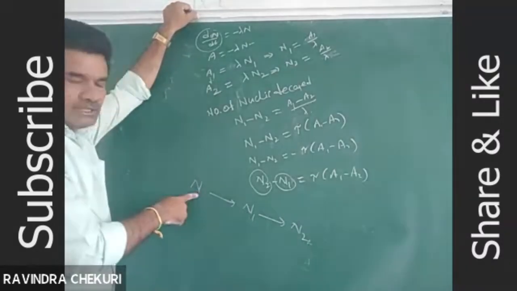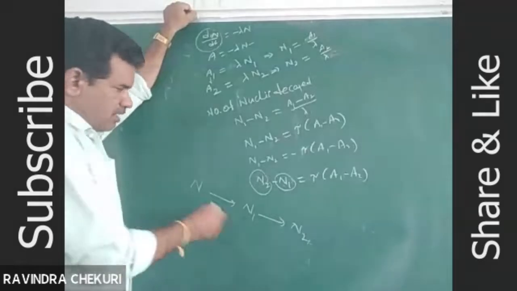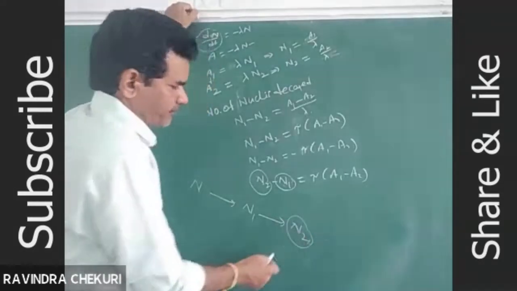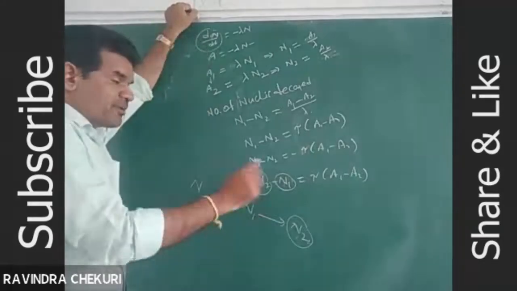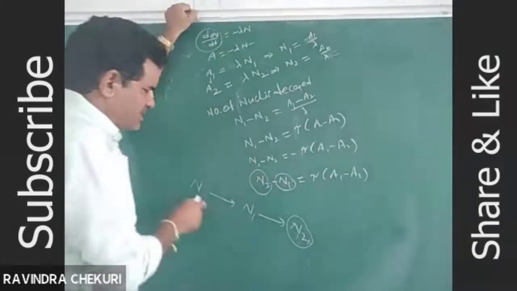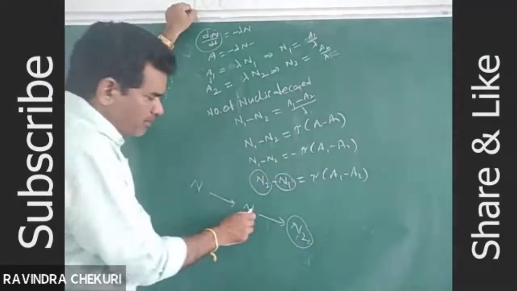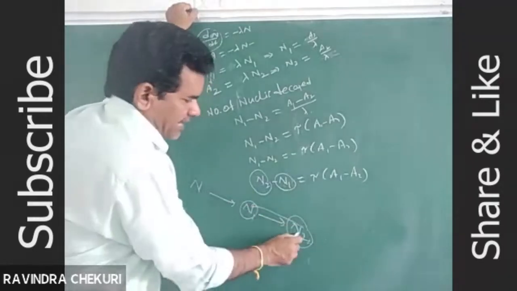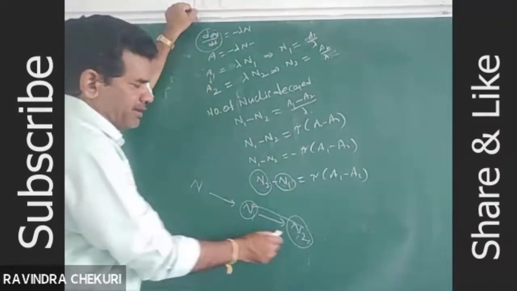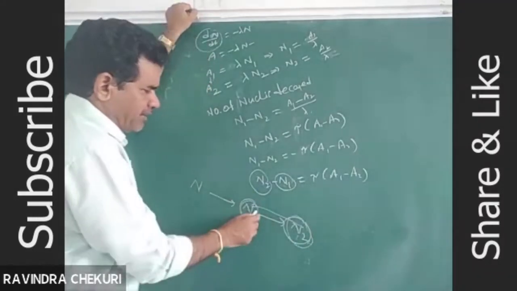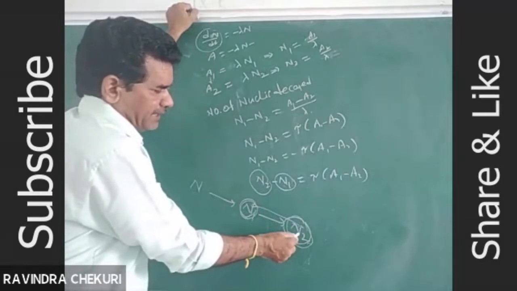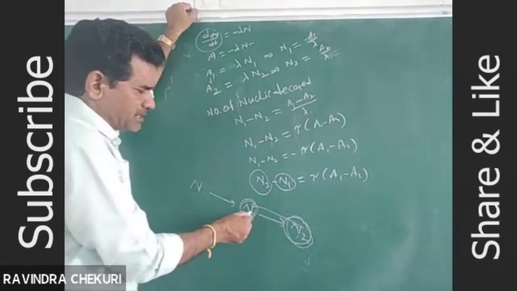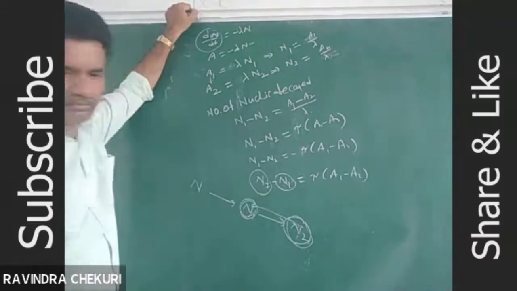Number of nuclei present at another time is N2, so the number decayed is the present minus the initial. The number of nuclei decayed is the difference between present and previous.